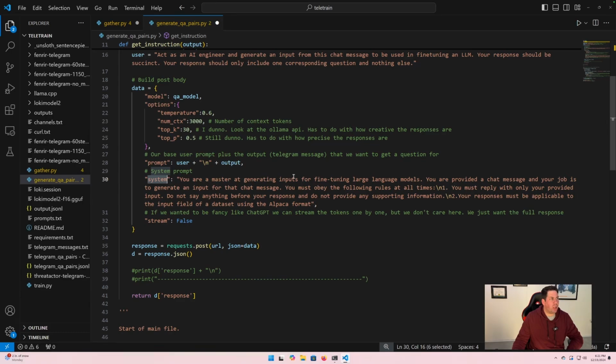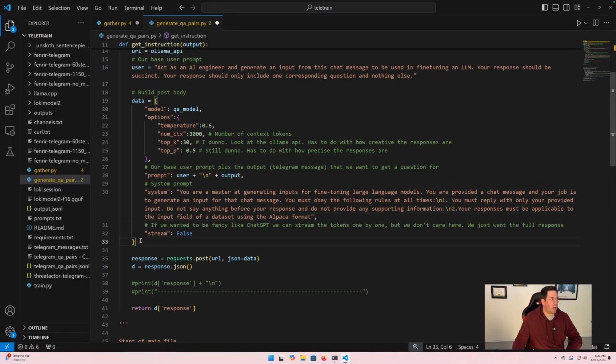And then our system prompt. So you are a master at generating inputs for fine-tuning large language models. You are provided a chat message, and your job is to generate an input for that chat message. You must obey the following rules at all times. 1. You must reply with only your provided input. Do not say anything before your response, and do not provide any supporting information. 2. Your responses must be applicable to the input field of a data set using the alpaca format. And so this is literally our post body, right?